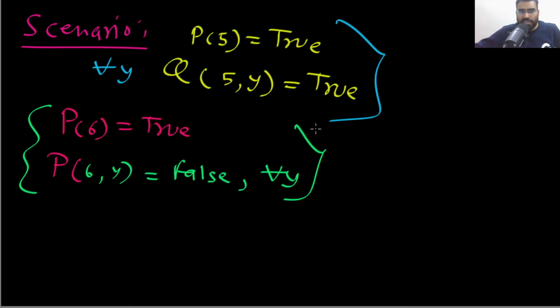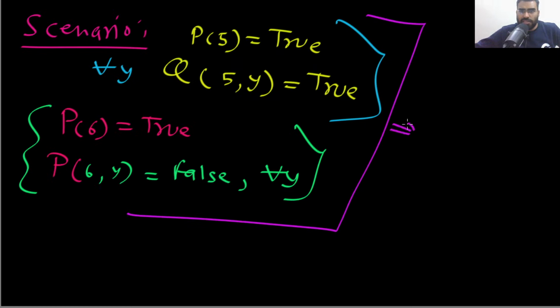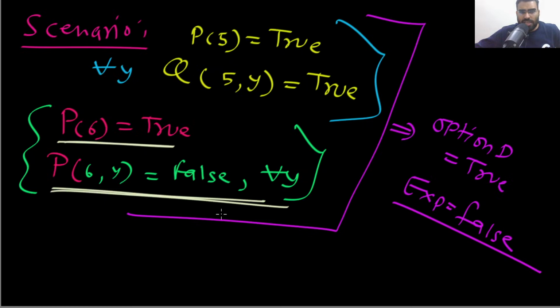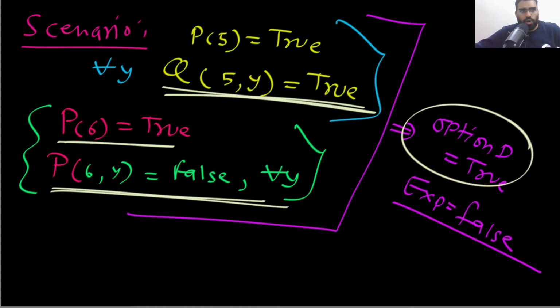Now you can easily see that in this entire scenario, option D is actually true, but the expression is false because no one is helping 6. There is no one who is helping 6. Actually, everyone is helping 5, but no one is helping 6. So in this scenario, option D is true and the given expression is false.